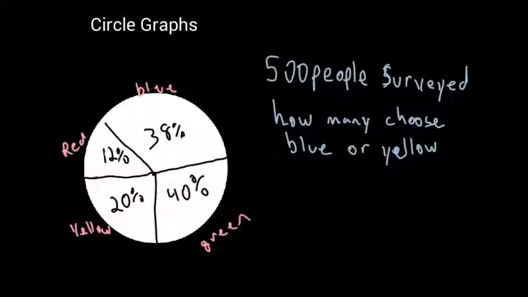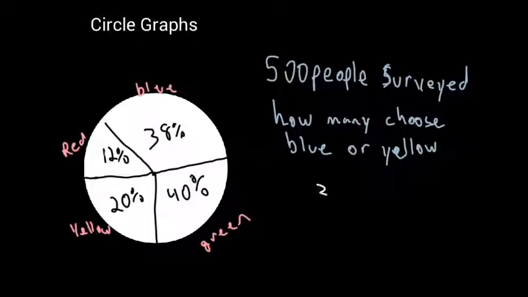Alright, we're going to talk about circle graphs today. On the circle graph, it's always going to be out of 100%. So I have red is 12%, blue is 38, green is 40, yellow is 20. And we had 500 people surveyed. How many chose blue or yellow?